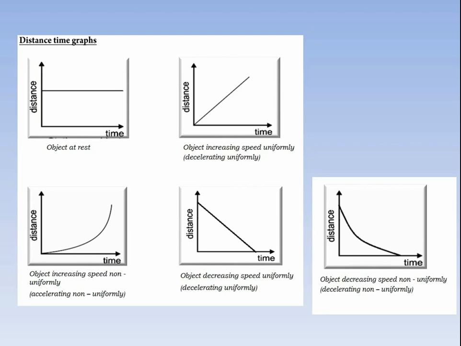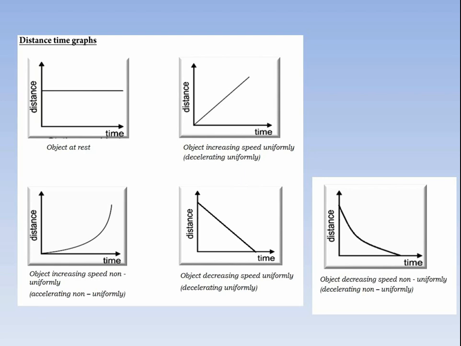In the second graph, you have to show that the object is moving with uniform velocity, or increasing uniform speed. You have to draw a line from the origin in between the distance and time axes. Time is on the x-axis and distance is on the y-axis. You have to draw a line in between distance and time because with equal intervals of time, the moving object covers equal intervals of distance.